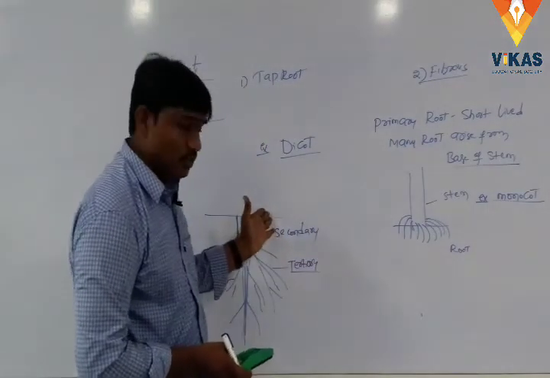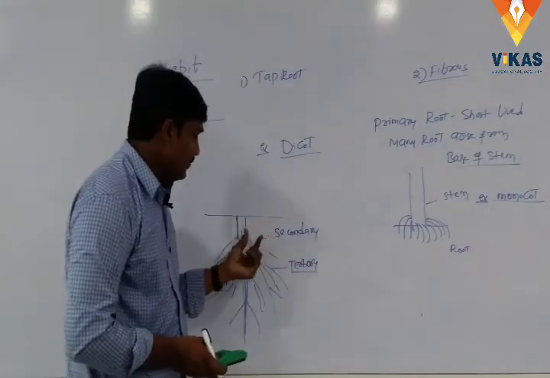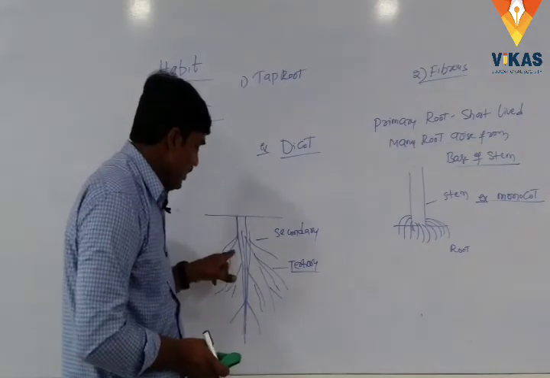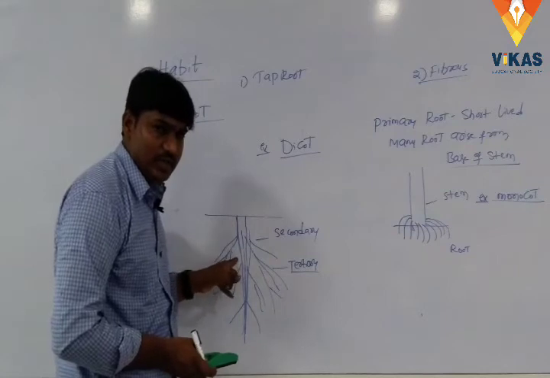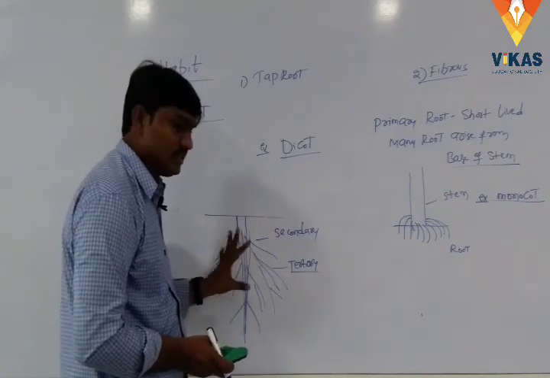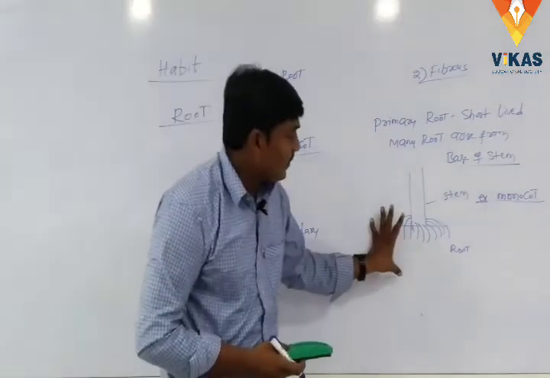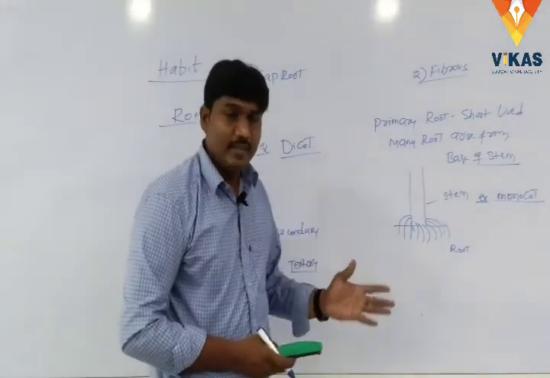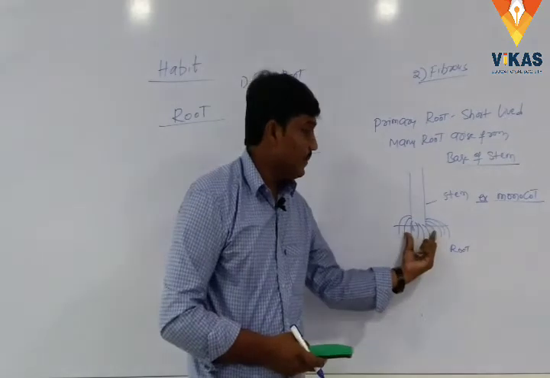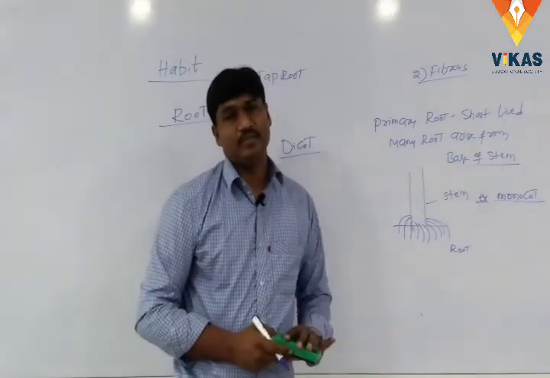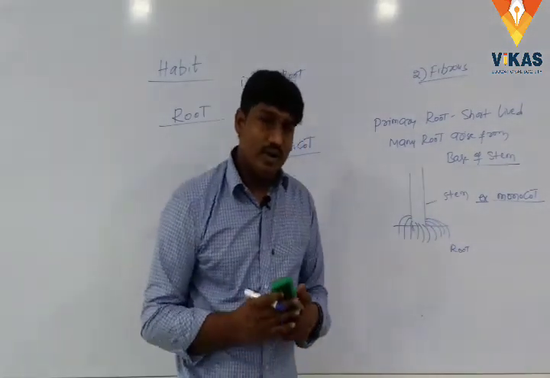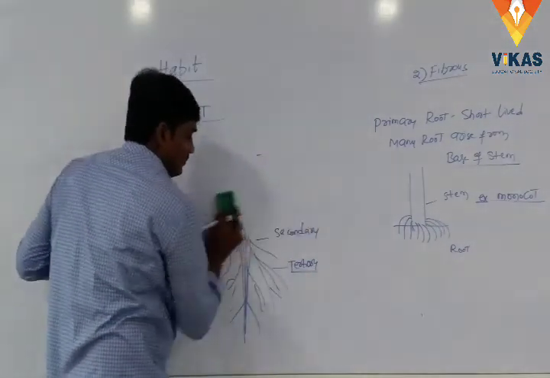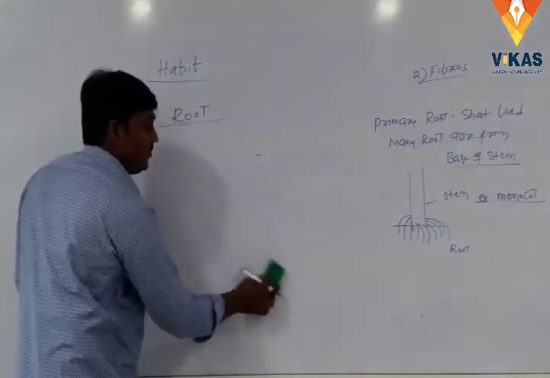What is the taproot system? The radicle produces the primary root and many other branches are produced on the root. This is called the taproot system, whereas in the fibrous root system, the primary root is short-lived and many roots arise from the base of the main stem. So here we will know about the characters of the root.